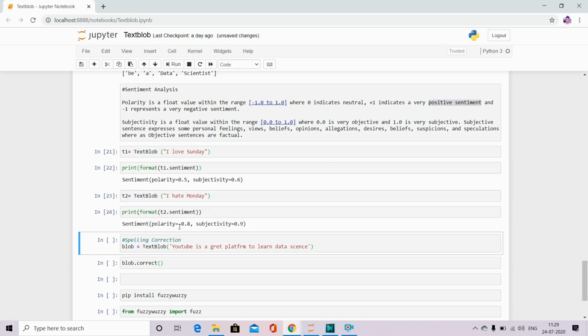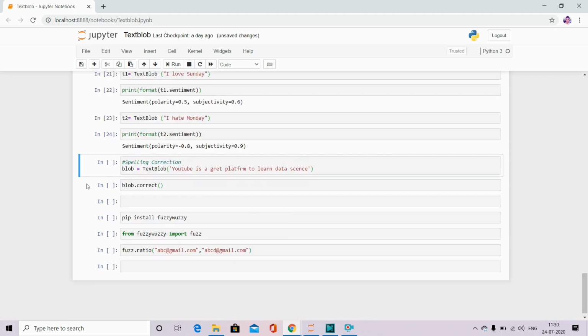See, the polarity is minus 0.8. So this is giving me a very hard negativity on this sentence. We can say that this is very much a negative sentiment. And subjectivity is 0.9 because the majority of the people hate Mondays. So that's why this is 0.9 subjectivity.